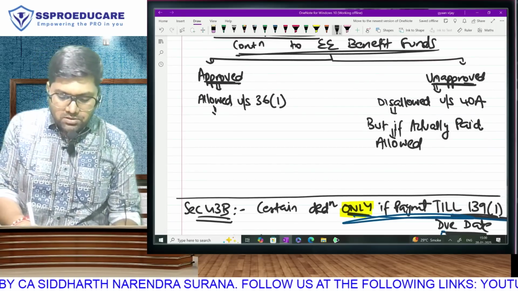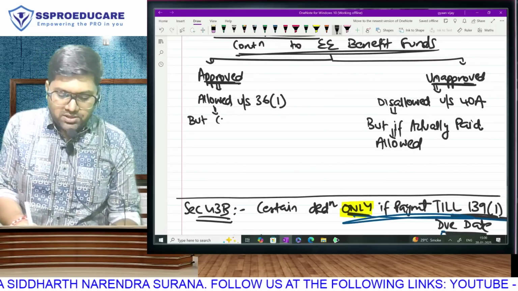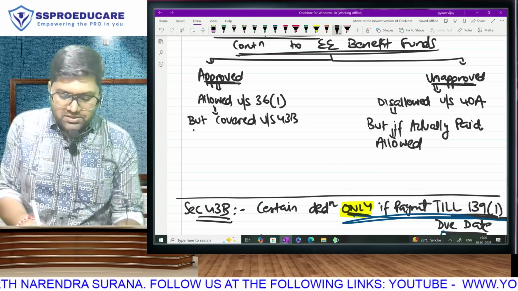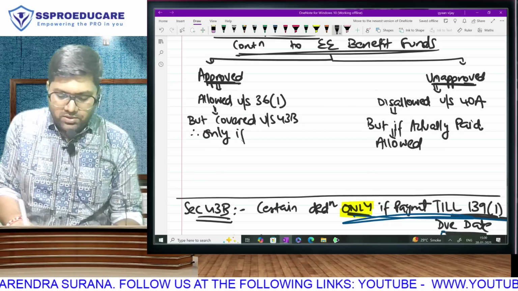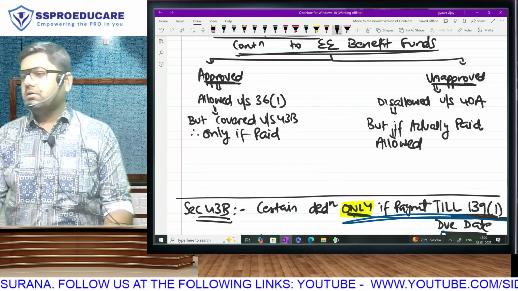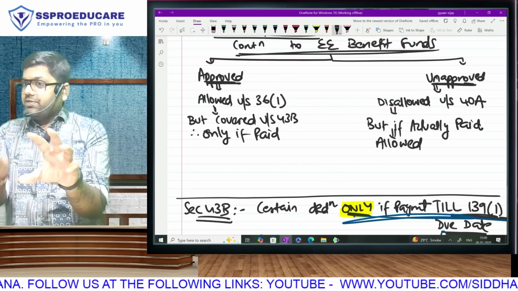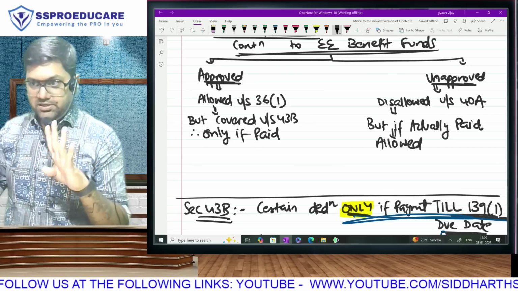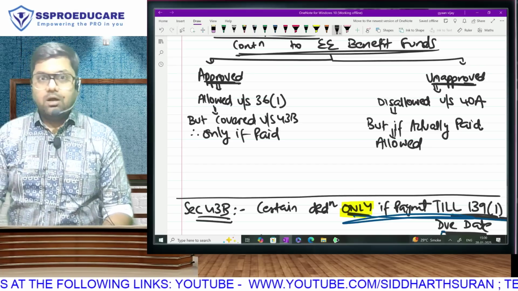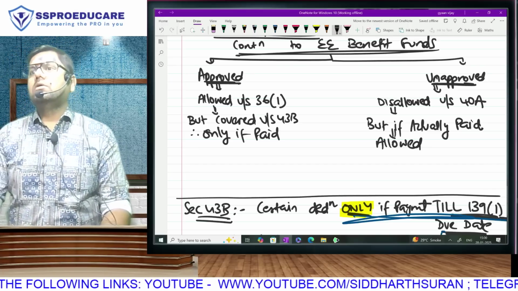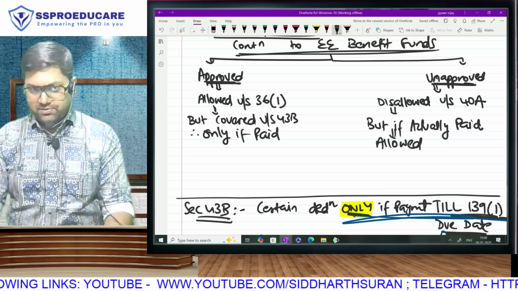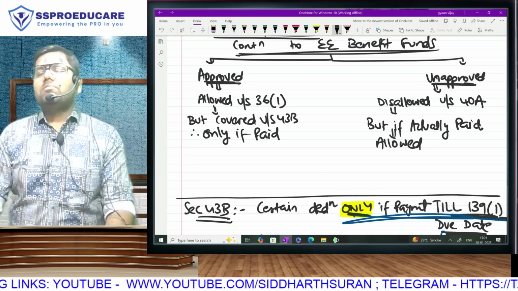Approved is allowed, but it is covered under section 43B. And when we say it is covered under section 43B, that means it is going to be allowed, but only and only and only if it is paid. Therefore, approved also, if it remains unpaid, it is going to be disallowed. So, music, approved, listen first. Approved, allowed, but only if paid. Unapproved, disallowed, but if paid, allowed.